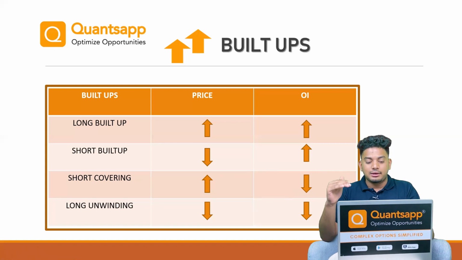So short covering again is a temporary pause, which is the opposite of short build-up. Price goes up but open interest unwinds. Now talking about the last one, which is long unwinding. Long unwinding again is the complete opposite of a long build-up, wherein the price of the underlying goes down and also the open interest unwinds.